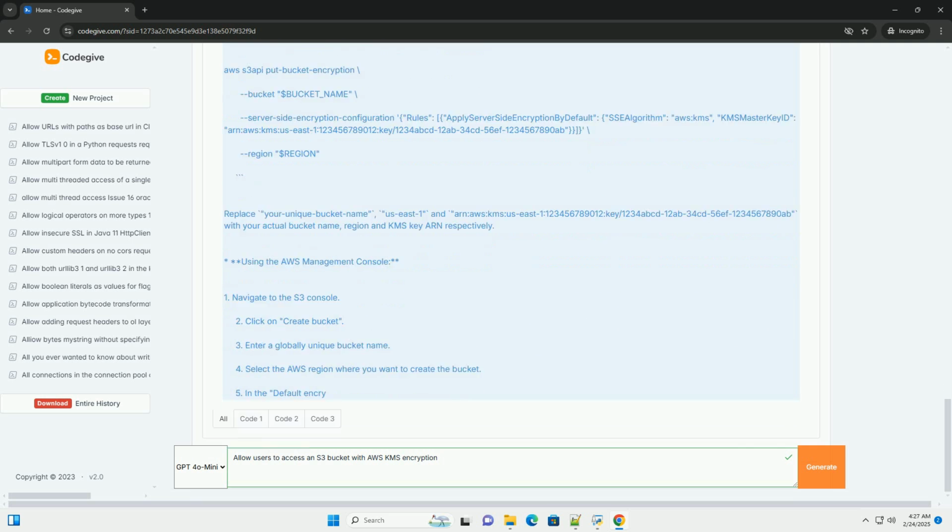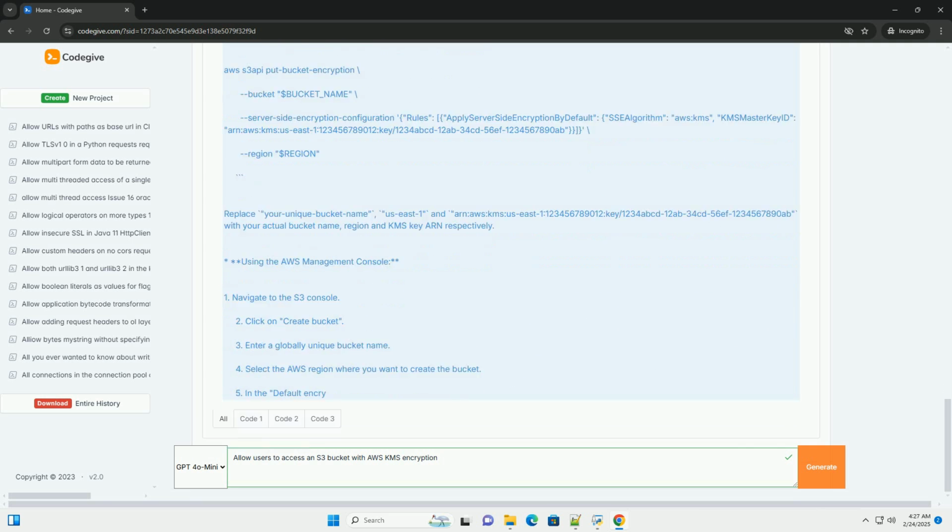6. Test the configuration. Now it's time to test the setup. Assume the role. First, configure the AWS CLI to assume the IAM role. You'll need the IAM role ARN. This command retrieves temporary credentials for the assumed role and sets them as environment variables. Make sure jq is installed. jq is a command line JSON processor. You can install it using your system's package manager, for example apt-get install jq, brew install jq.